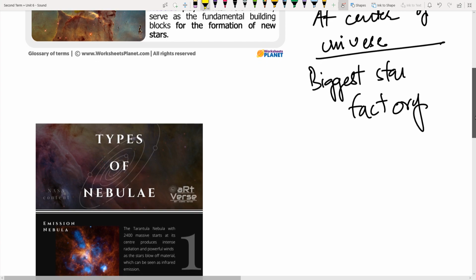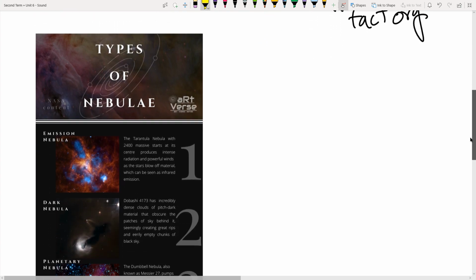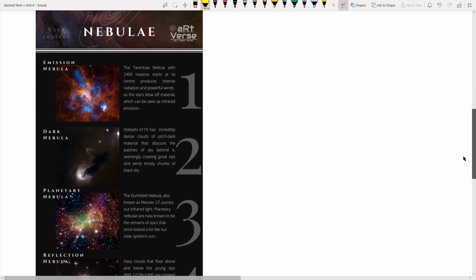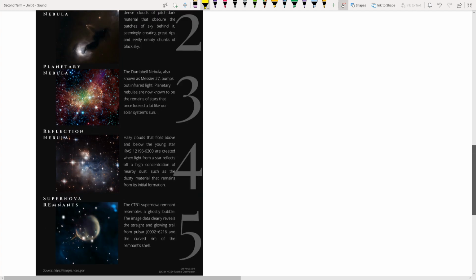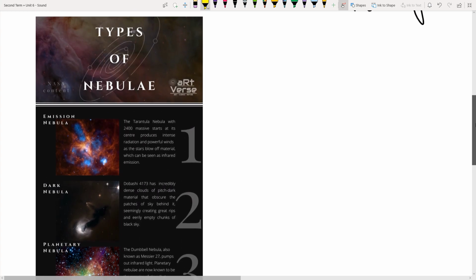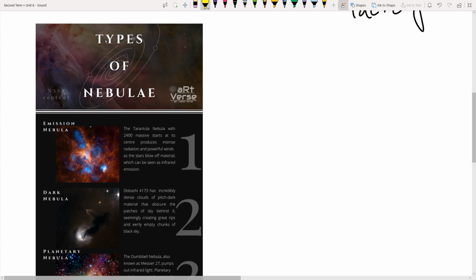Now there are several types of nebula. This I've taken directly from the NASA website, right? The book is listing some types, but I've taken these five major types that NASA is representing. Why am I taking NASA's content? Because for space studies, NASA is the pinnacle of space or astronomical studies, right? So whatever the book contains is just a fragment of the information NASA can provide. I would highly encourage you to go through the NASA website. You can see the space programs and all the intricate information available about stars and these nebula, right?